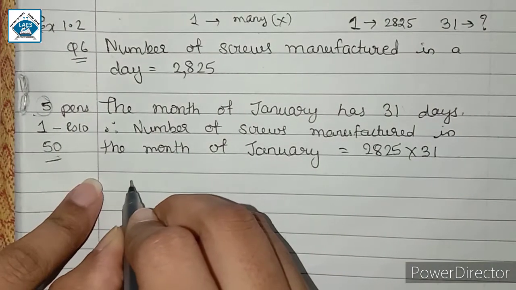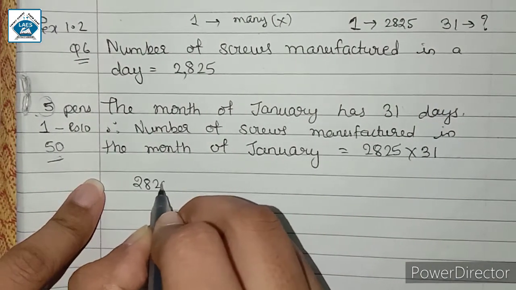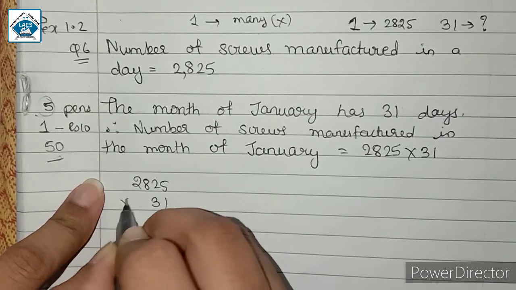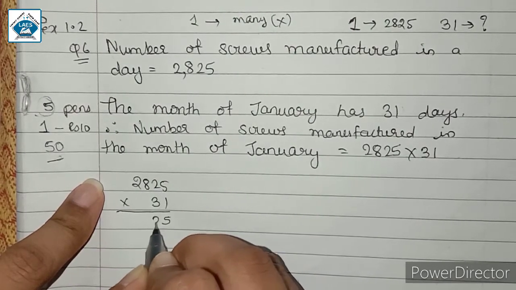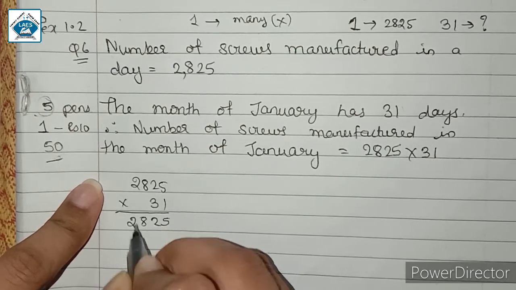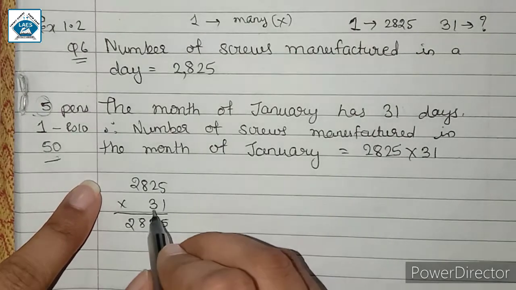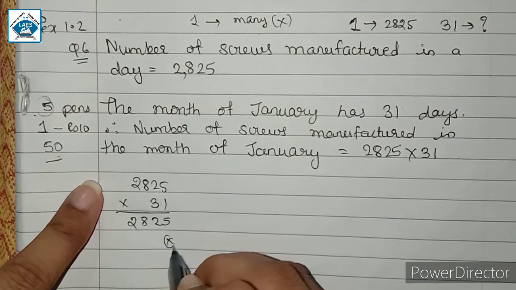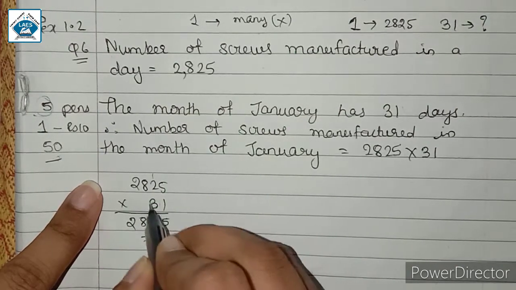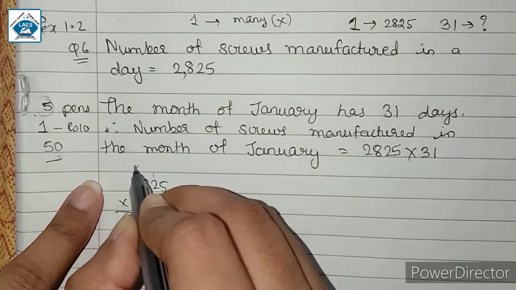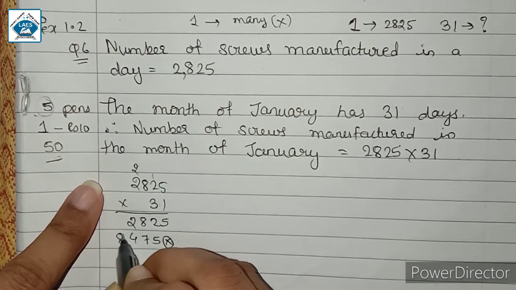So on multiplying we have 2825 into 31. So the first number is 1. All the numbers will be as it is. On multiplying by 1 we get the same number, and next we have 3. 3 5s are 15. Next this is 7. This will be 24, and this is 8.